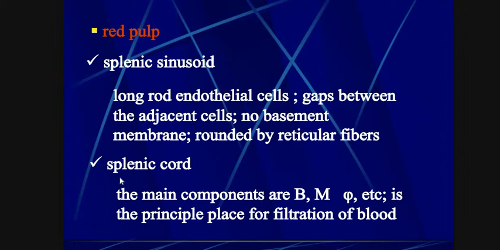So this is a very important section of our red pulp region, because in this region many types of cells are filtered out.